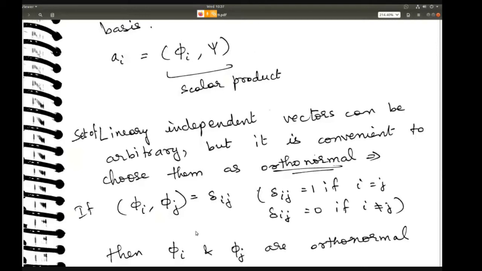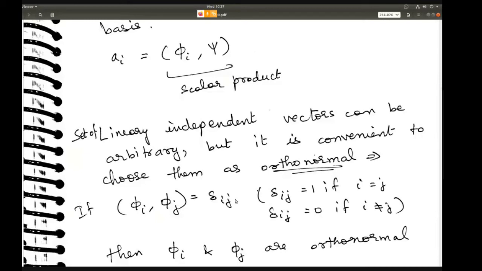So they are saying that linearly independent vectors can obviously be arbitrary, but most often, if you want to construct a wave function composed of linearly independent vectors, then it is convenient to choose them in a certain way. The easiest way is to choose them to be orthonormal. And this is the condition for orthonormal, meaning that if you take the scalar product of any two linearly independent vectors, then you will get 0 if the vectors are not the same. That's what it means.